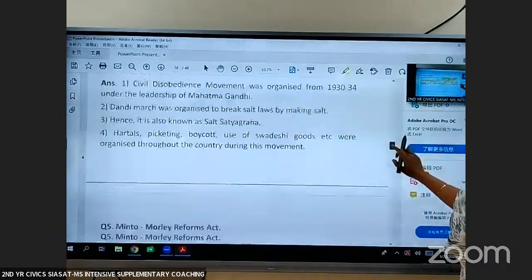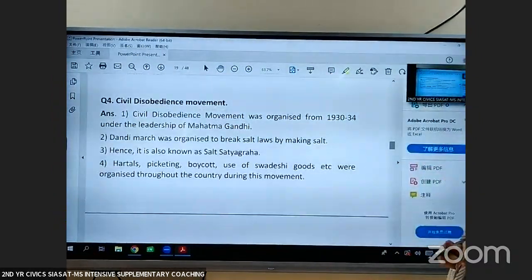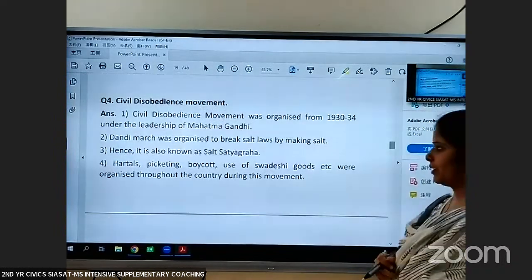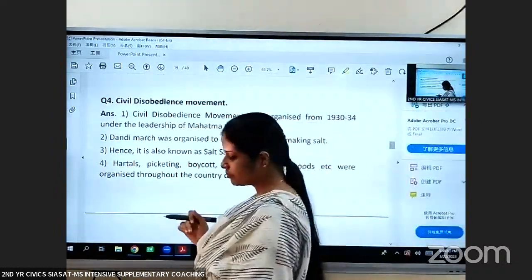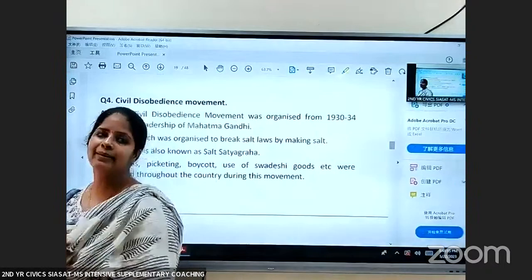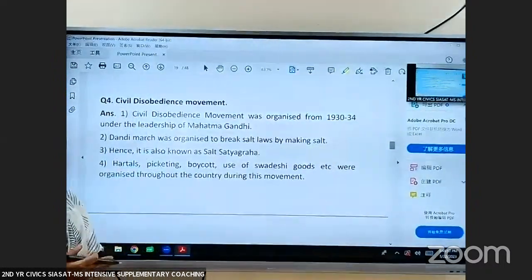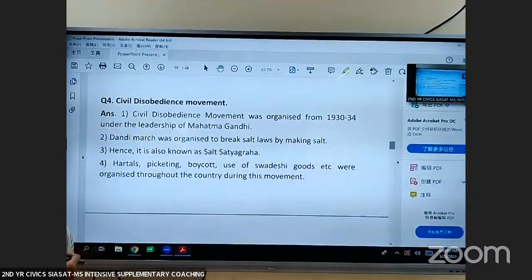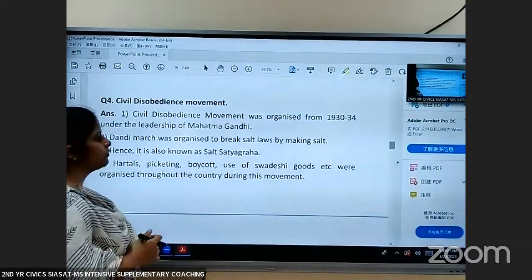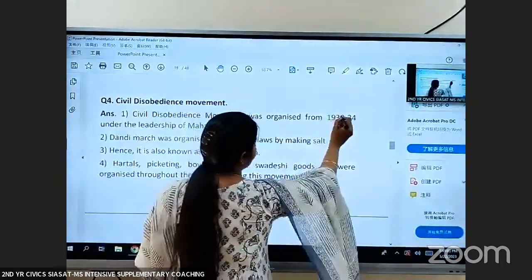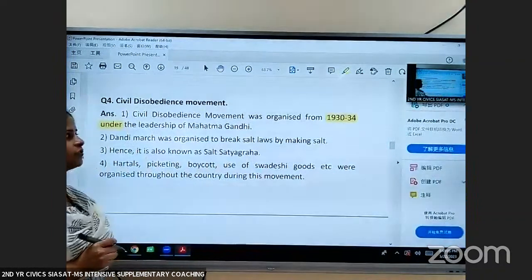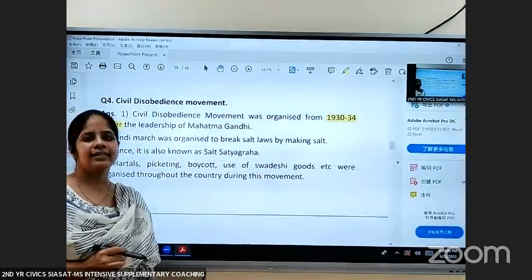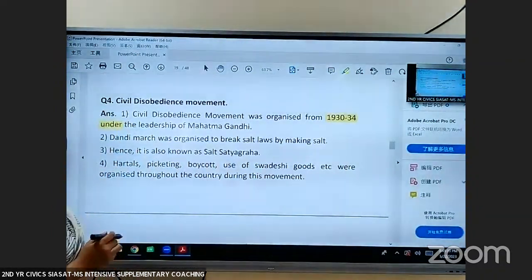Let us move to the next question, that is civil disobedience movement. Now this civil disobedience movement is from the 3rd stage of our national movement, that is Gandhian stage. The civil disobedience movement was organized by Mahatma Gandhi in 1930. It was from 1930 to 1934.